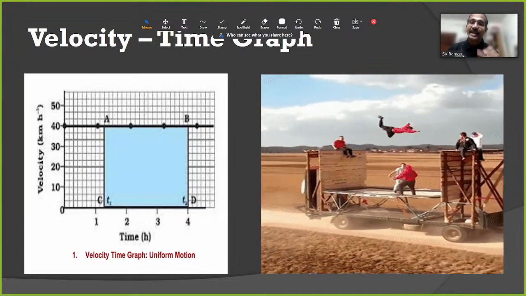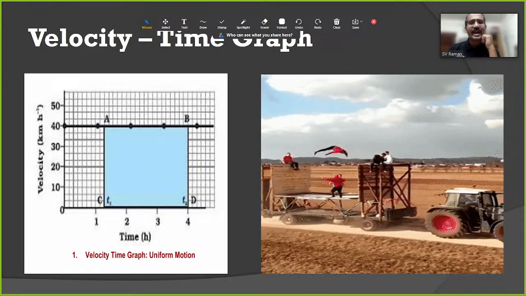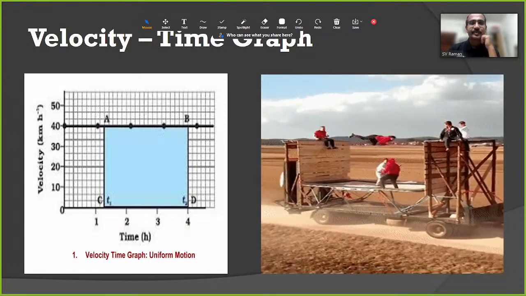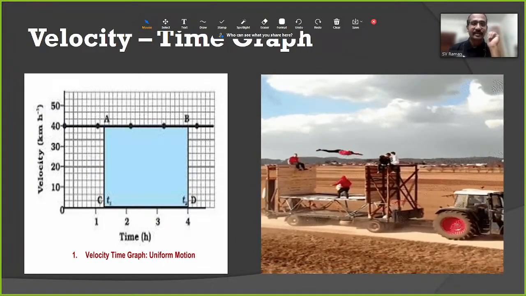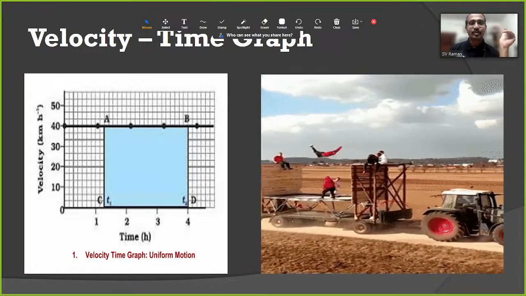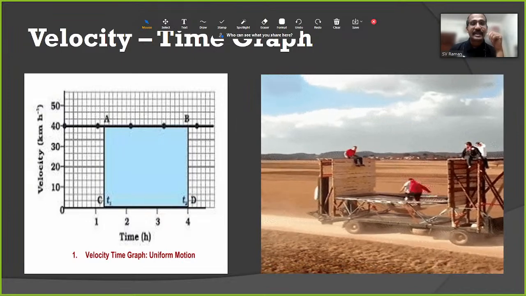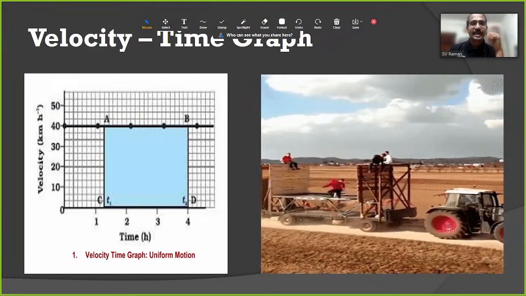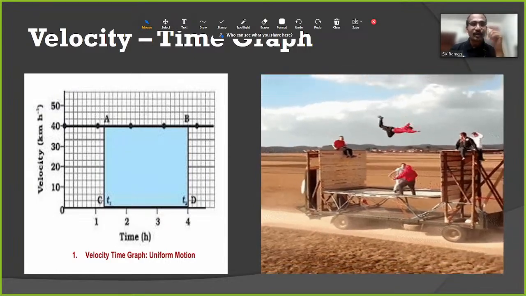Now, velocity time graph. Most of the children asked me, sir, what is uniform velocity? How to identify the uniform velocity? You can see in this picture. Time is increasing. Of course, this vehicle is moving. Time is increasing. At the same time, the velocity of the vehicle will be the same. That is uniform velocity.